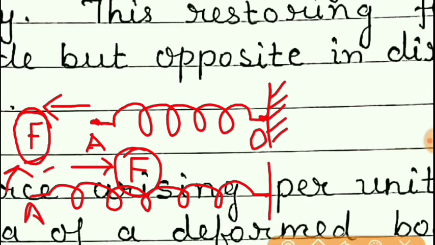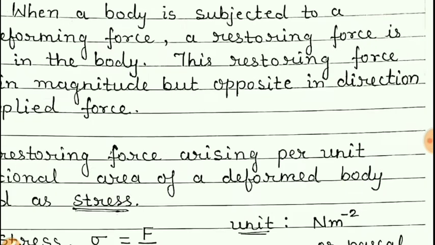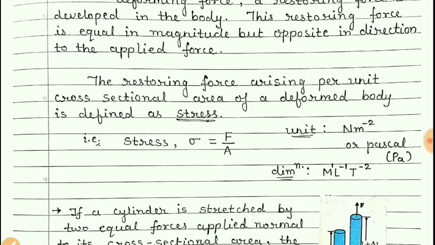Why is it called a restoring force? It is because it will try to bring the object to its original shape or size. So always a restoring force is developed in an elastic object when an external force is applied. So we can define stress in this way now.